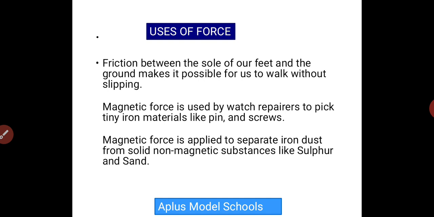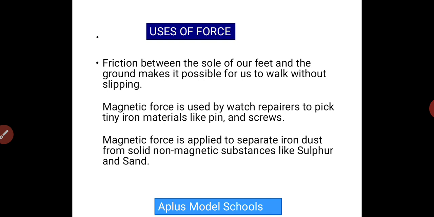Magnetic force is used by watch repairers to pick tiny iron materials like pins and screws. Yes, when watch repairers want to repair a watch, maybe they need to pick up a pin. They just need to put a magnet close to the watch. If the pin is within the region of the magnet, it attracts the pin towards itself. Even tailors and fashion designers also use it.